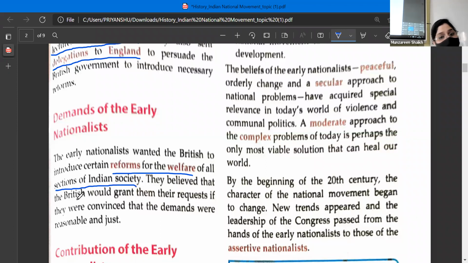They believed that the Britishers would grant them their request if they were convinced and the demands were reasonable and just. So they did not demand something which the Britishers could not give. They demanded such things which the Britishers could grant them, and they believed that the Britishers are definitely going to fulfill their demands.